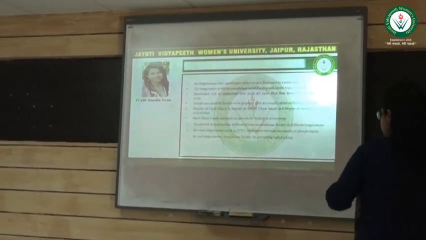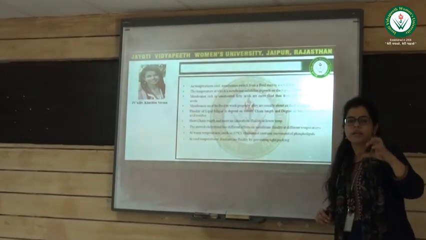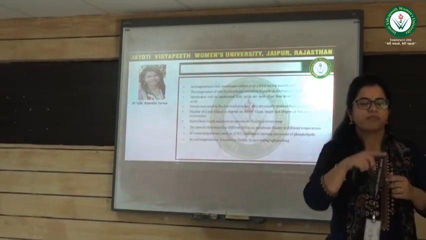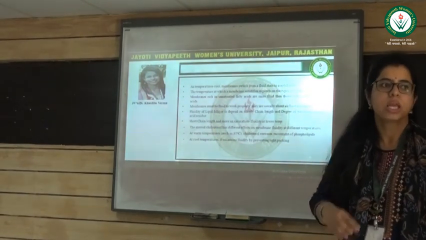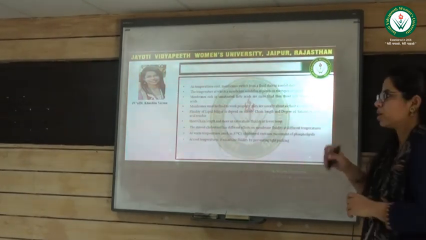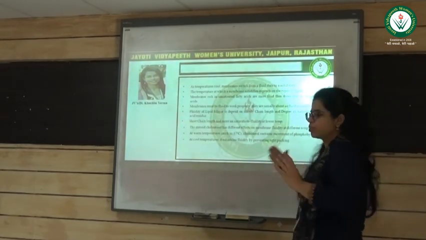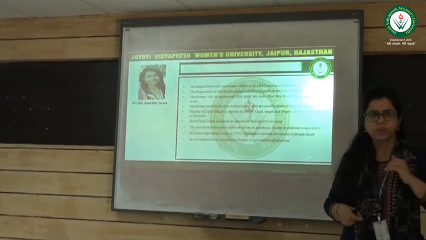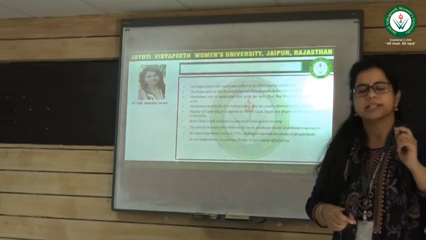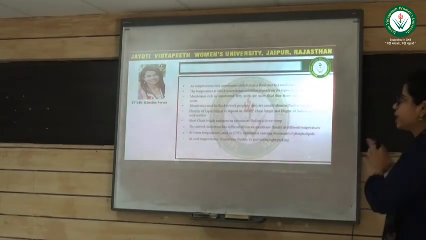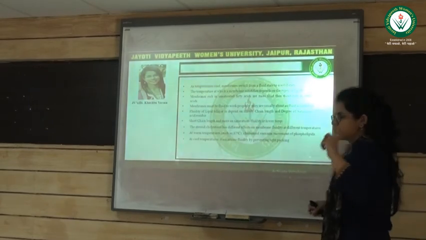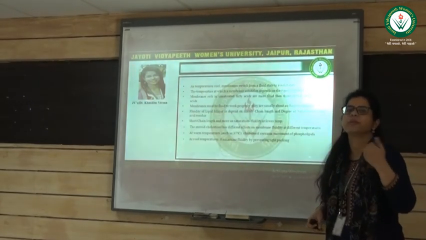The second factor is unsaturation in the fatty acid tails. If double bonds and triple bonds are present more in the fatty acid tail, it will help to maintain the fluidity of the cell membrane. The fatty acid tail chain length also helps in the fluidity of the cell membrane. If the chain length is short, fluidity will be more.